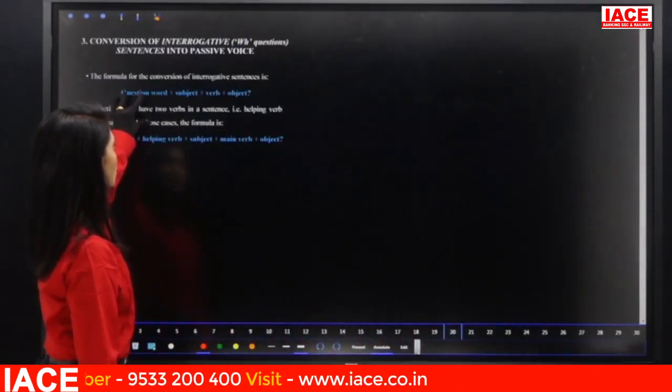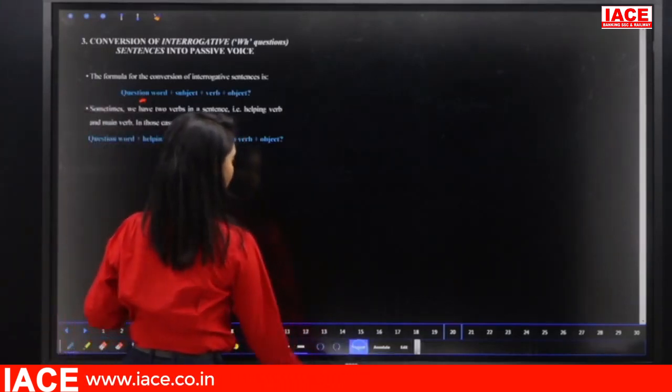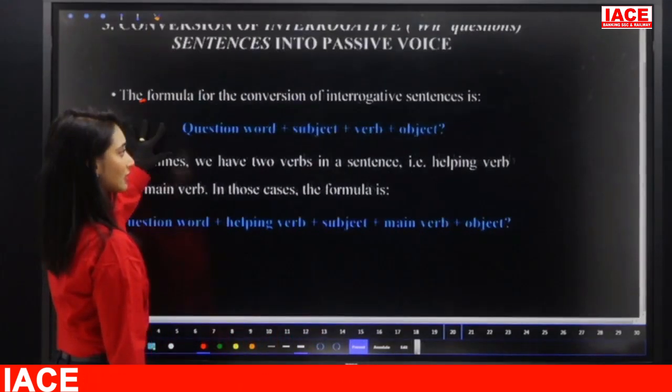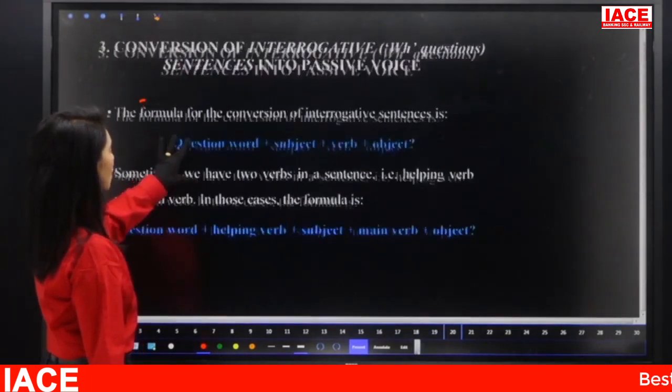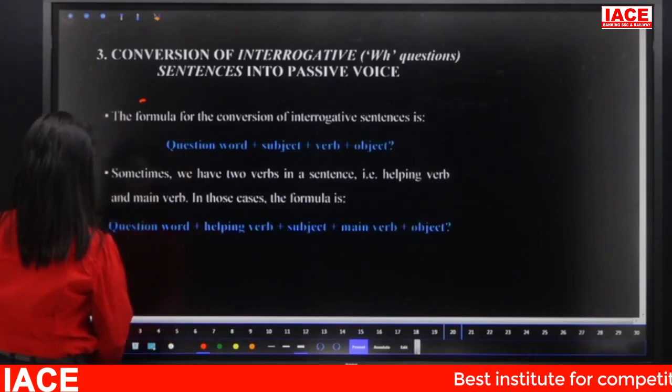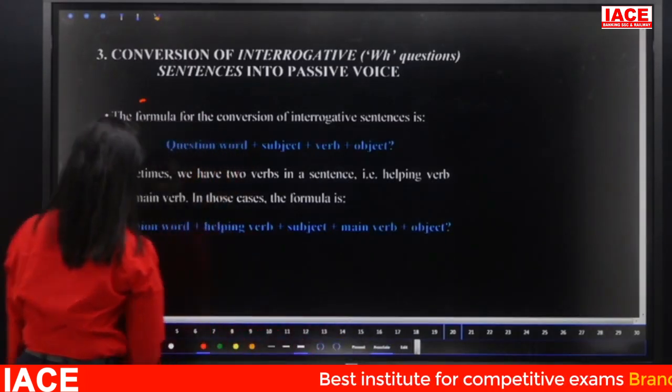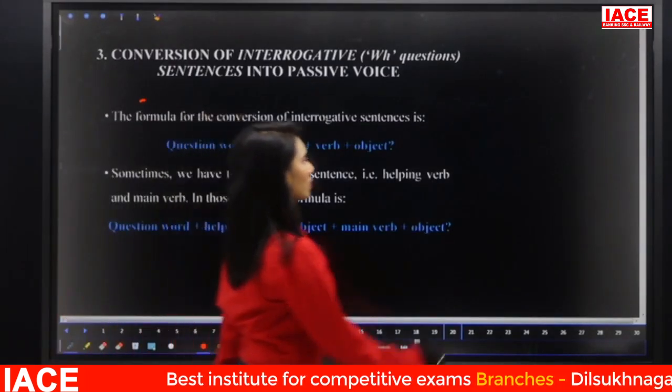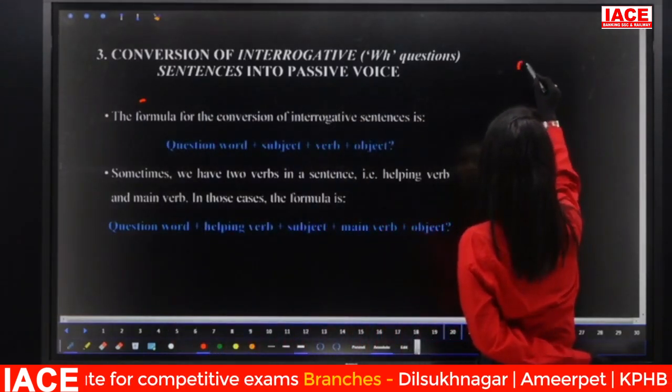So that is conversion of interrogative sentences into passive voice. That is our third conversion, conversion of interrogative sentences into passive voice. So what are interrogative sentences? Nothing but questions.